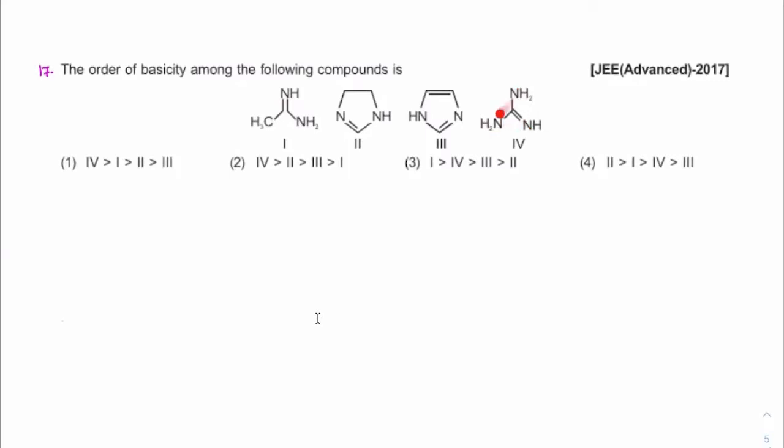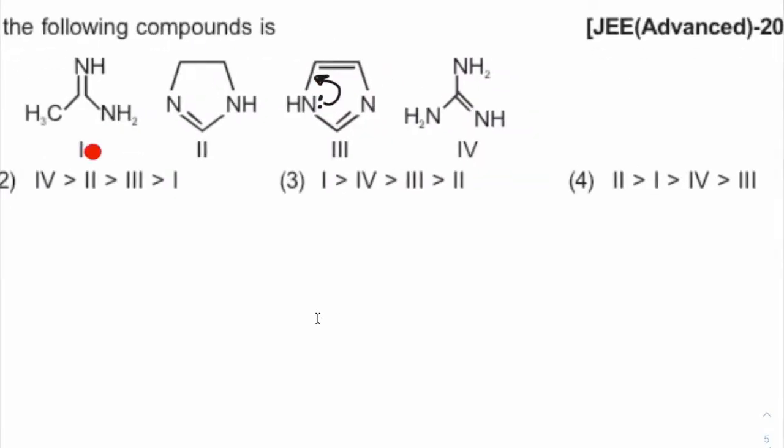First, this is the only guanidine form, so yes, that will be the best one. Next, between 1, 2 and 3, this has resonance, this has resonance, this has resonance. In fact, this resonance is with an aromatic group, which means this lone pair is less available for resonance. Students, I hope you understood this point. Those who didn't get that, check out. 1, 2, 3 are amidines, the fourth is guanidine. So you can easily categorize 4 as the best out of 1, 2, 3. So fundamentally, you have cleared why 4 is most basic.